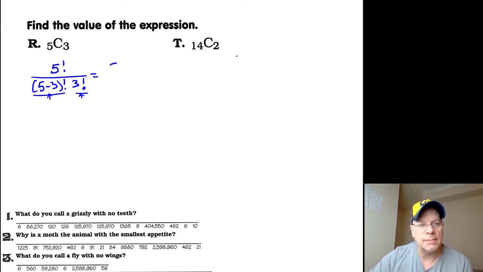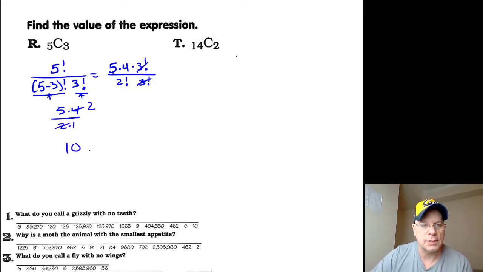I'm just going to expand my 5 factorial up to this point, whichever one is larger, and then I will simply cancel that one in my denominator. But I still have this 5 minus 3, so I need a 2 factorial down here. The 3 factorials cancel, and I get 5 times 4 over 2 times 1, which of course is just 2, and so that becomes 10.